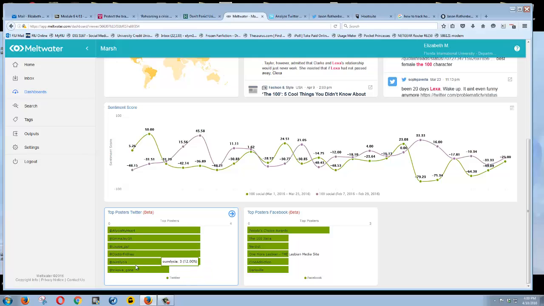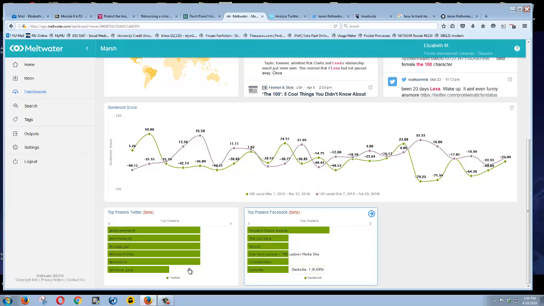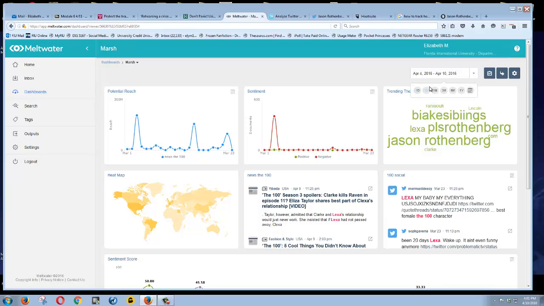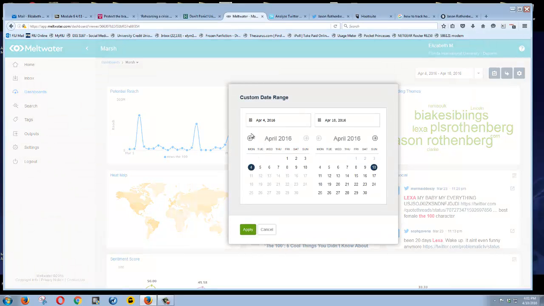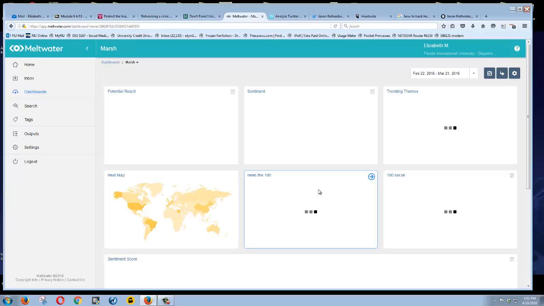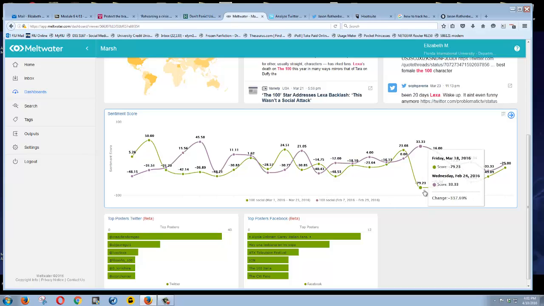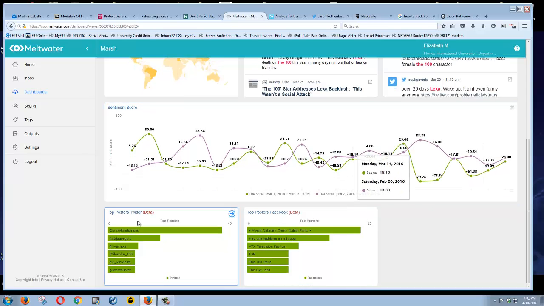So here I can take a look at my top posters. Go ahead and that's a fun one to look at, the top posters in Facebook and Twitter. I can see the problem, or I can see part of the problem when I'm looking at these. Oh, and I have to change my dates here to match the dates from before. I was thinking that wasn't exactly what I would have been seeing. Here we go. Apply. Still have tanking.